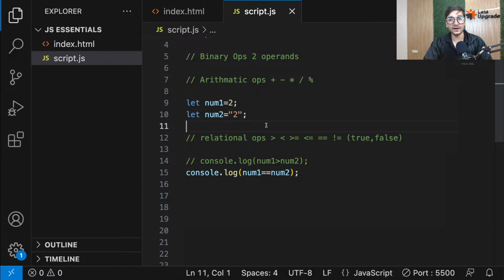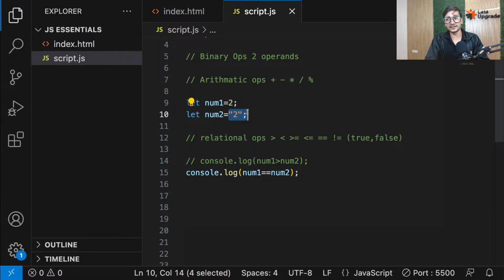Is that clear, everyone? So when JavaScript finds out, oh, it is actually a 2, it looks like a 2, it's converting this string 2 into number 2 for this operation. And that is what we call type coercion, guys. Everyone, I hope you understand that. And JavaScript does it by default. So that's why it's possible to compare something like this in JavaScript.